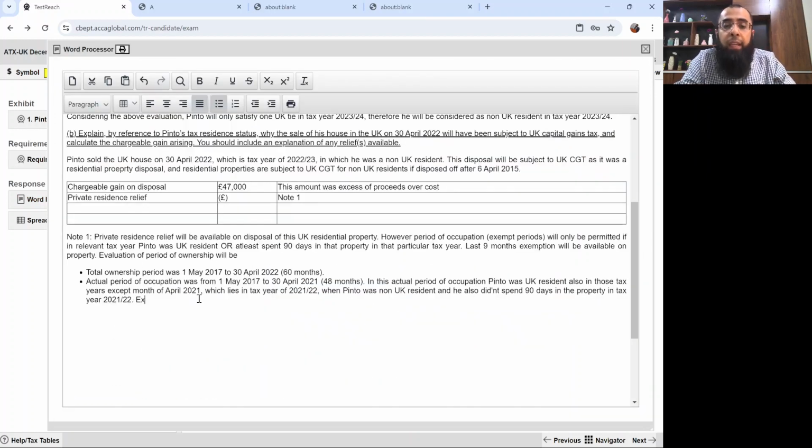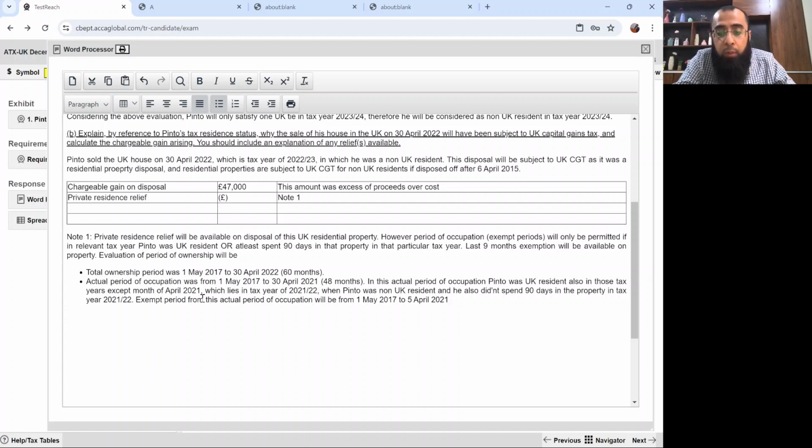So, the exempt period from this actual period of occupation will be from 1st May 2017, when he was UK resident, to 5th April 2021.